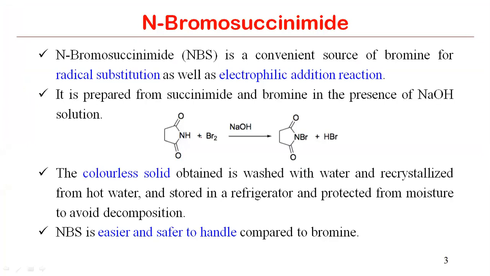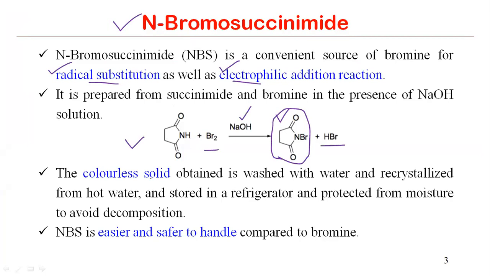As far as this reagent is concerned, this is a very convenient source of bromine, and this can be helpful for some particular radical substitution reaction or even electrophilic addition reaction, depending upon the condition of reaction. All right. So as far as the preparation of this reagent is concerned, this is NBS. This is the structure of N-bromosuccinimide. And once we are treating this succinimide with bromine in the presence of base, then it can be easily prepared. So that is well understood.